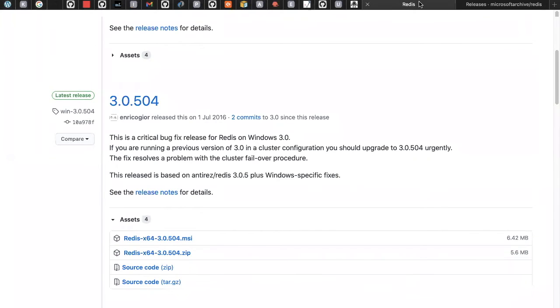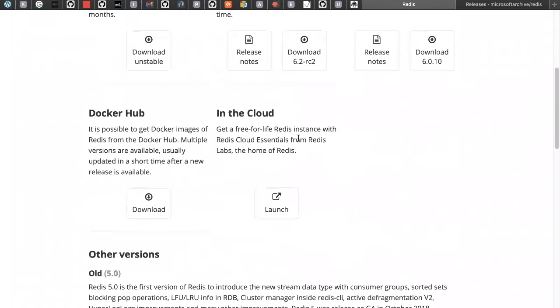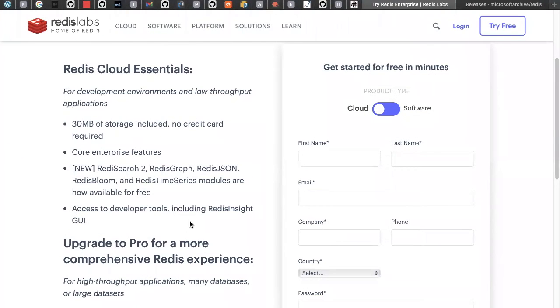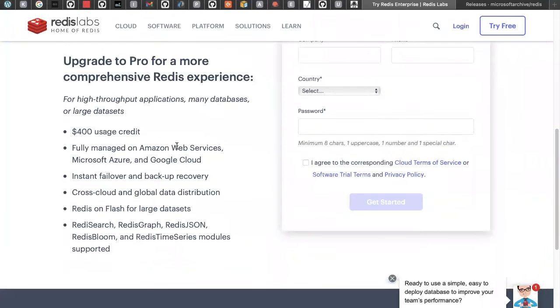And if you are using the cloud one, you can just click on the launch button. This launch button will take you to redislabs.com. This is for enterprises. If you want to host Redis in any cloud environment, we can use this one. You can see this can be fully managed on Amazon Web Services, Microsoft Azure, and Google Cloud, because these are the most popular cloud services nowadays. So we can use Redis there also.